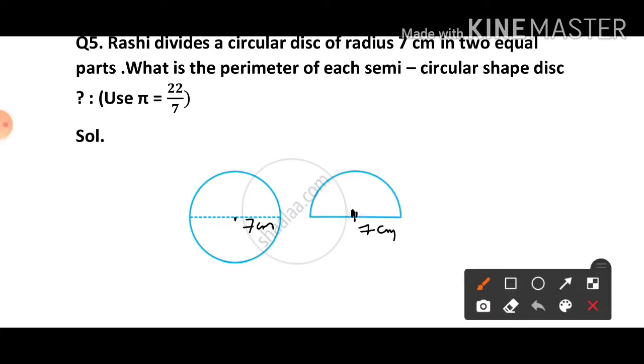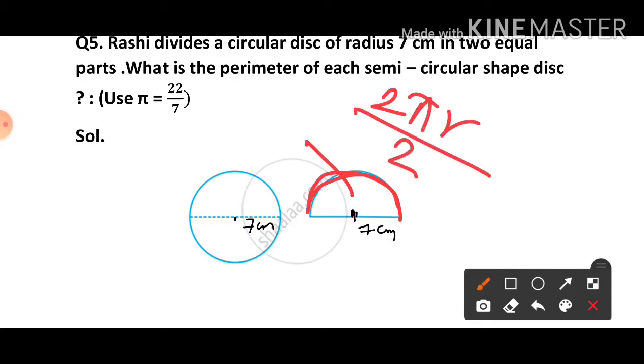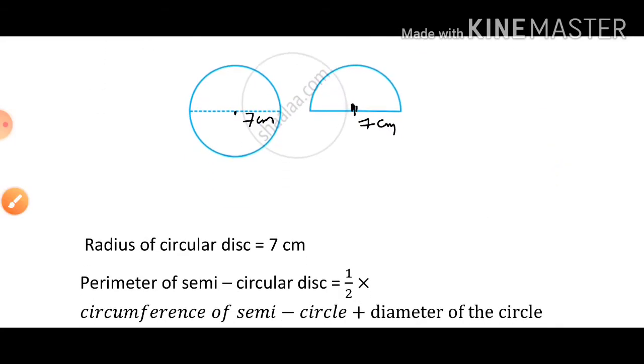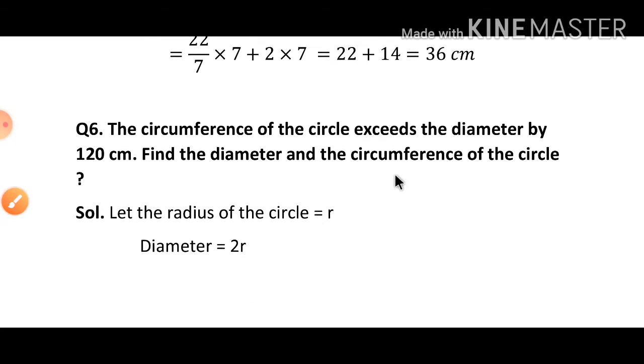So how to find? First of all, we will find the circumference of the semicircle. Semicircle क्या होता है? सर्कल का आधा, इसलिए इसके circumference को half से divide करेंगे. After this one line, this one is also given. So add this also, 2 into 7, which is equal to 14. Then see the next question, question number 6.